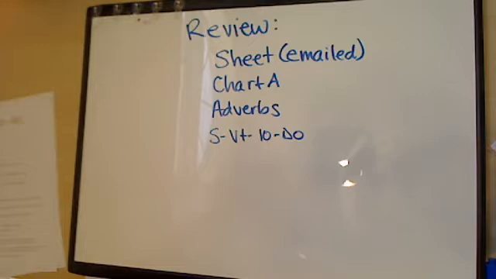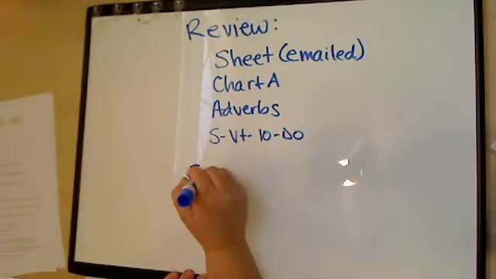I'm going to get right to it, try to keep this short and sweet. For review this week, we have a sheet that I emailed. It would have been an activity in class. There's also an answer key, so you don't have to worry about whether or not you're right or wrong. You can find out on the answer key. Also, review chart A, review adverbs, and we're going to quickly review the SVTIODO sentence structure.